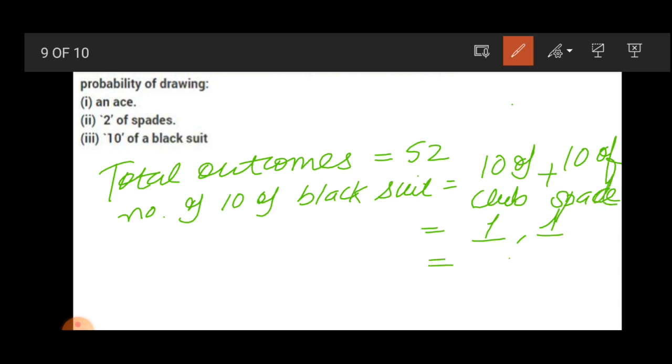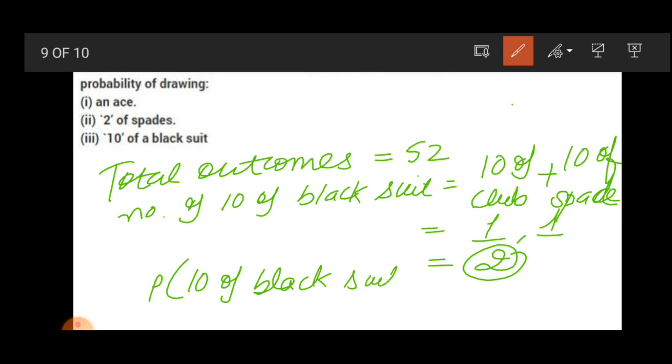So total favorable outcomes are 2. So the probability of 10 of black suit is favorable outcomes 2 divided by total outcomes 52, which is equal to 1 by 26.